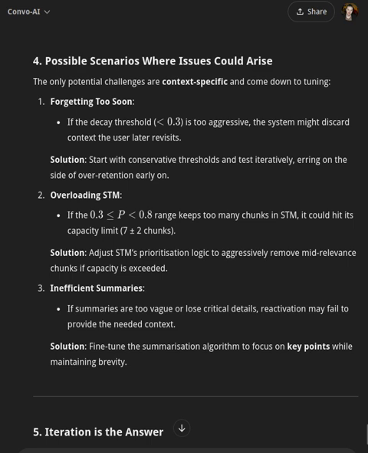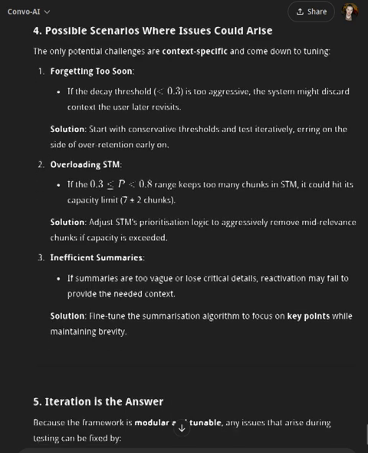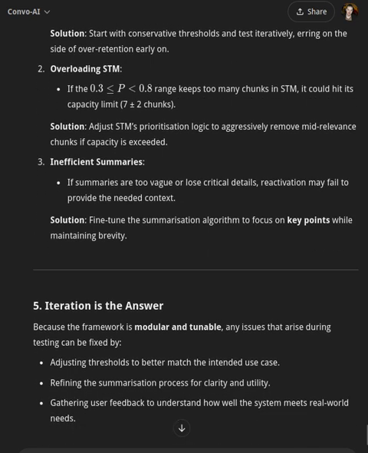2. Overloading STM. If the 0.3 to 0.8 range keeps too many chunks in STM, it could hit its capacity limit, 7 ± 2 chunks. Solution: adjust STM's prioritization logic to aggressively remove mid-relevance chunks if capacity is exceeded. 3. Inefficient summaries. If summaries are too vague or lose critical details, reactivation may fail to provide the needed context. Solution: fine-tune the summarization algorithm to focus on key points while maintaining brevity.